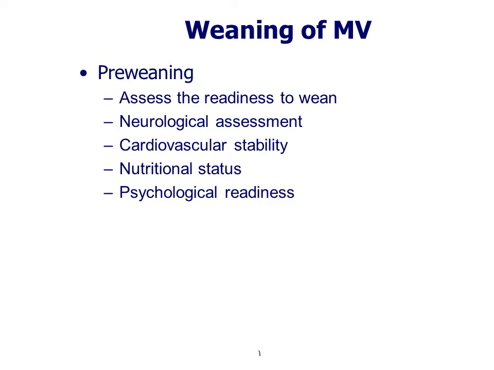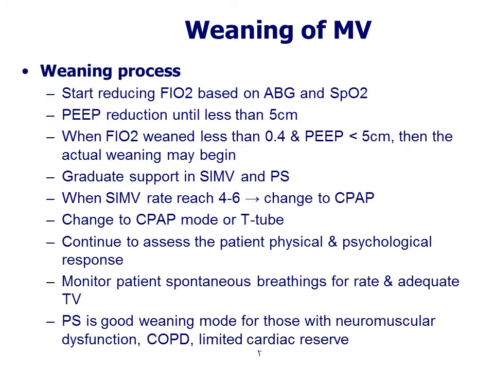Pre-weaning, we have to assess the readiness to wean: neurological assessment, cardiovascular stability, hemodynamic stability, blood pressure, good pulse rate, nutritional status, and good psychological readiness. Weaning of mechanical ventilator: start reducing FiO2 based on ABG's result and O2 saturation.